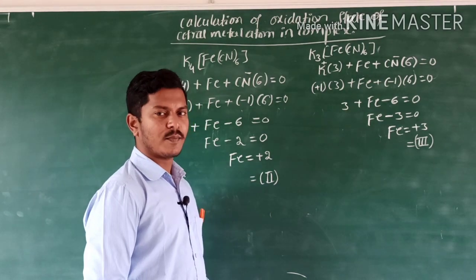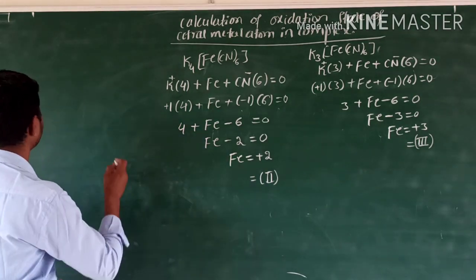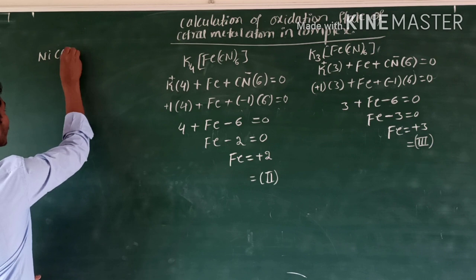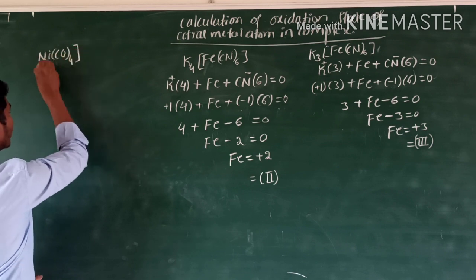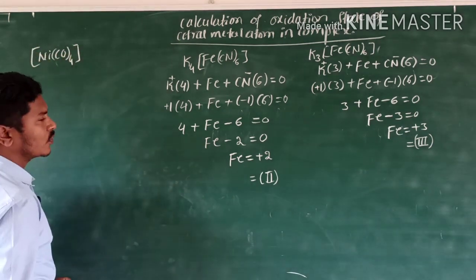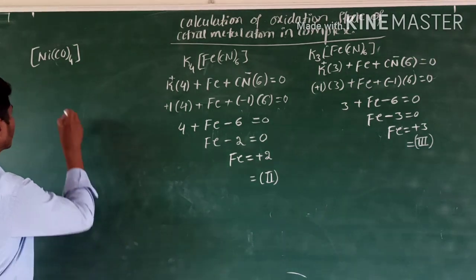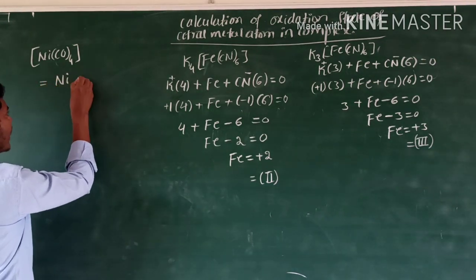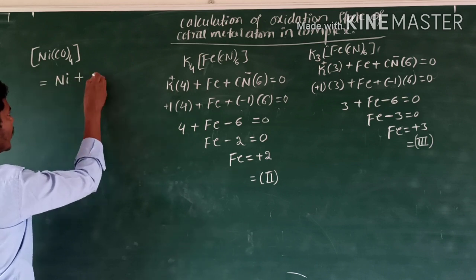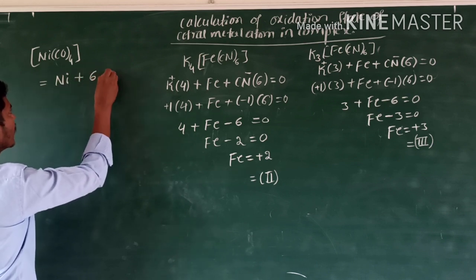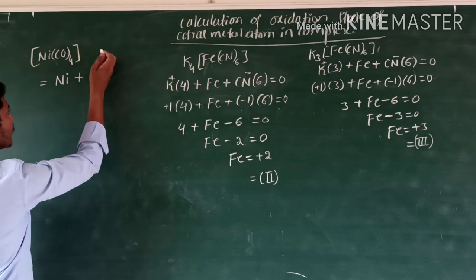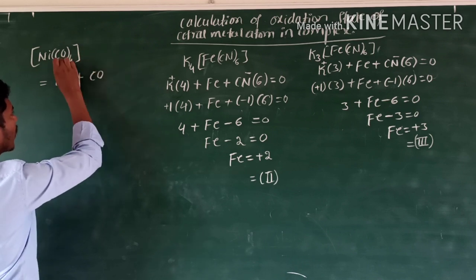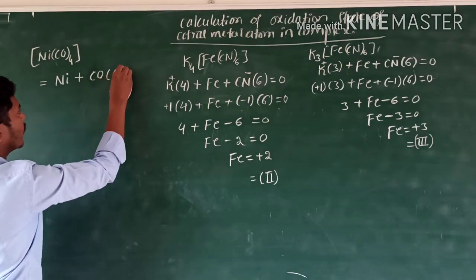Take another example, nickel tetracarbonyl. What is the oxidation state of nickel? Nickel, we have to write as Ni plus carbonyl into 4.